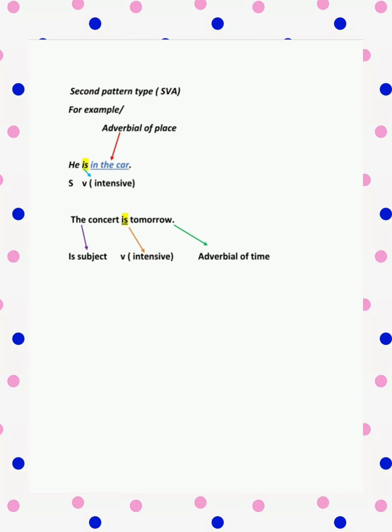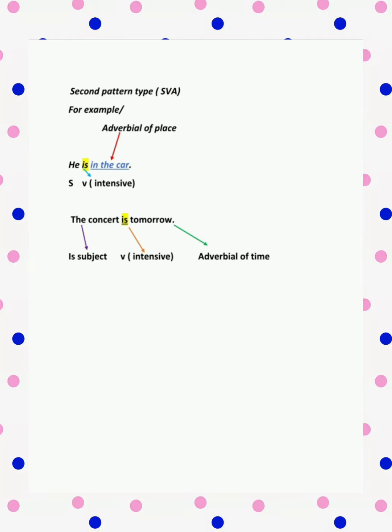And then we have the second pattern type, SVA: subject, verb, and adverbial. So let's get started with this example in order to explain what we mean by SVA. Okay, he is in the car. He is in the car. It talks about location, and we have he as the subject and is as an intensive verb, a linking verb, and in the car is the location. So it is an adverbial of place.